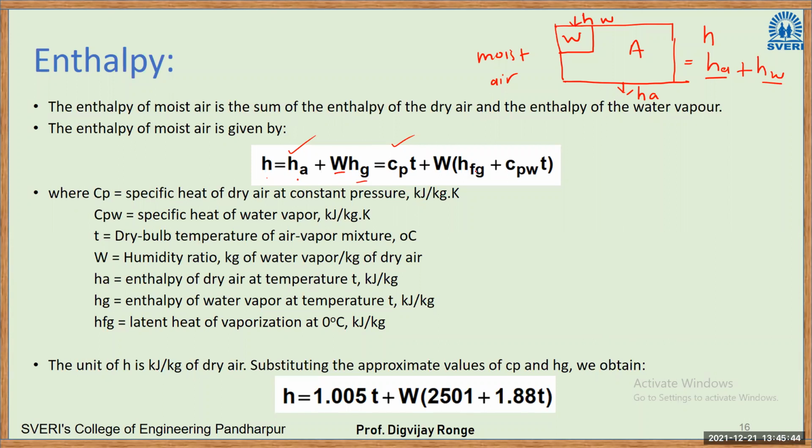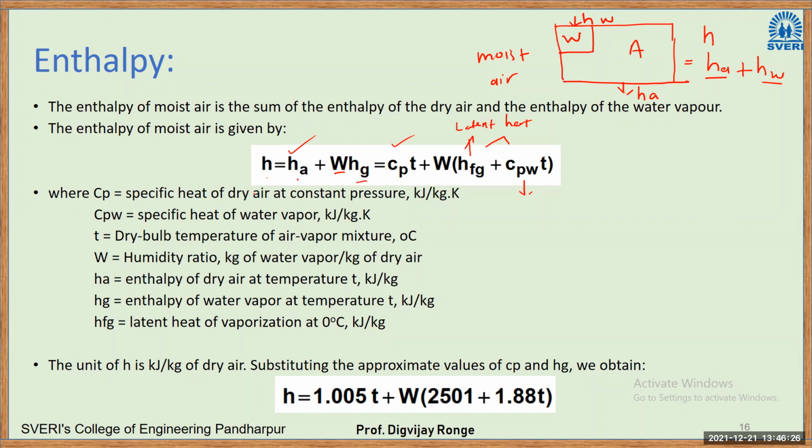Here that enthalpy, Hg, can be written as Hfg plus Cpw into T, where Hfg is the latent heat of water, plus Cpw, the specific heat of water vapor, into the temperature. Right? So this is the formula for the enthalpy of moist air: the enthalpy of dry air, that is Cp T, plus W into Hg. W is the specific humidity into the enthalpy of water vapor, which can be written as the latent heat plus Cpw T.